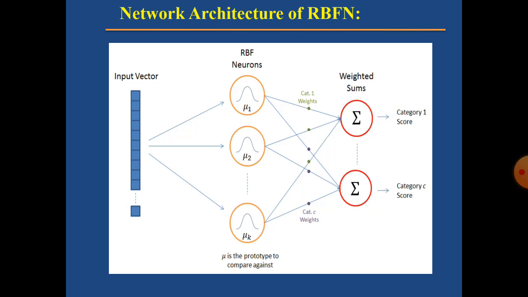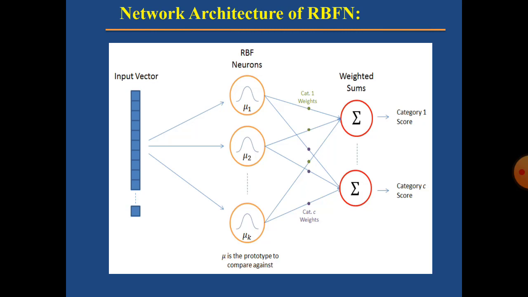It's very clear that we have the input vector, the RBF neurons, and the output unit. The input vector is the thing we are going to classify, and the entire input is shown to the RBF neurons. The RBF neurons are in a bell curve shape. The RBF neuron compares the input vector to its prototype and outputs a value, either 0 or 1. If the input matches their prototype, then the output will be 1. Otherwise, it will be 0. That's what the author is telling.